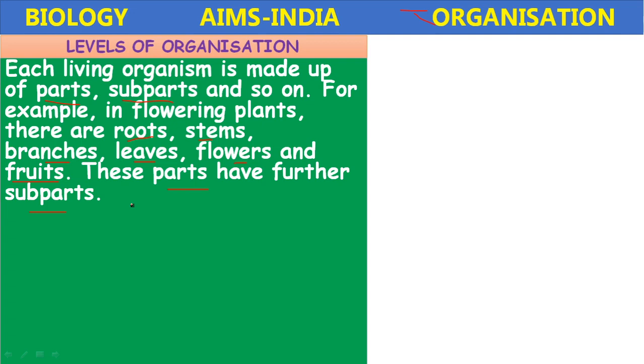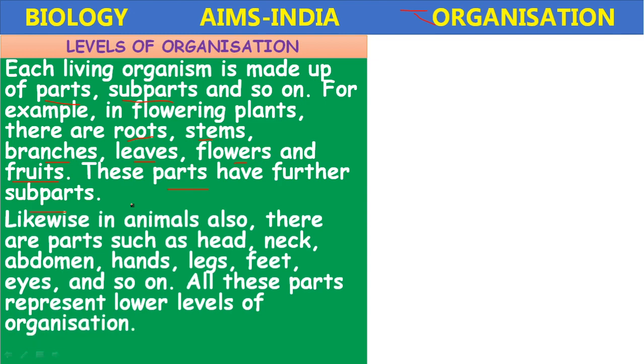A branch also has nodes, internodes. So the total body of the plant is divided into two main systems, that is the root system and shoot system. How the root system and shoot system are formed, we will come across in further study.